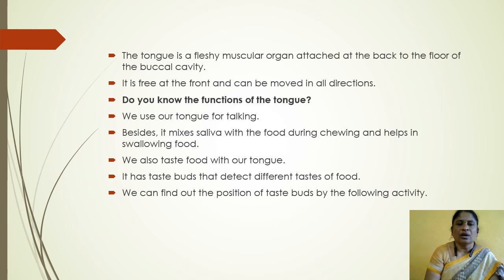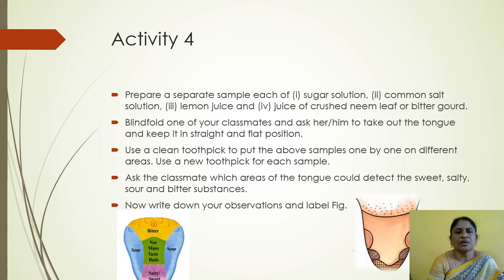We can find out the position of taste buds by the following activity. To study the function of the taste buds, a small activity is conducted. For this activity, prepare a separate sample each of sugar solution, common salt solution, lemon juice and juice of crushed neem leaf or bitter gourd. So, for this activity, we prepared 4 types of solutions.